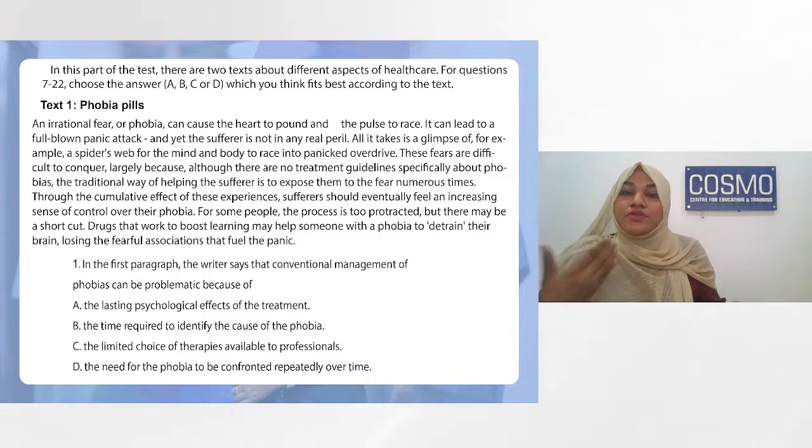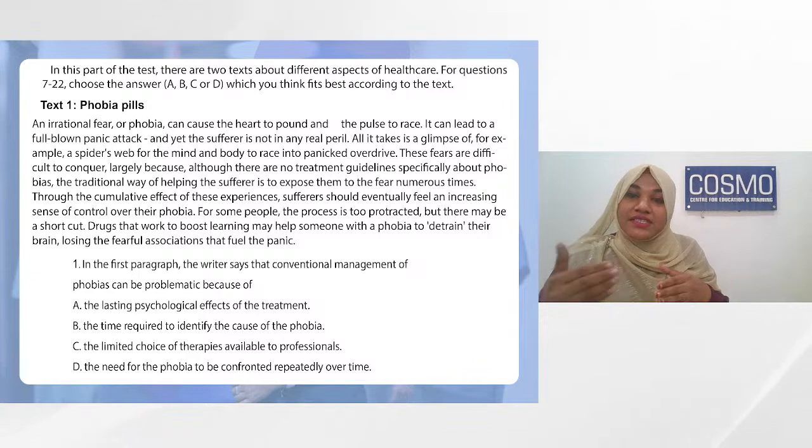So what you're going to do first is, you're not going to check for the right answer. You're going to find out the wrong answer. You're going to eliminate it. You're going to practice elimination. What I mean by eliminating is, there will be words or sentences or options which are completely wrong in terms of meaning. So that should be eliminated first. Let us go through the options again. That is, the lasting psychological effects of the treatment. See, this is somewhat mentioned in the passage, but we are not sure. So you're going to put a question mark next to it.